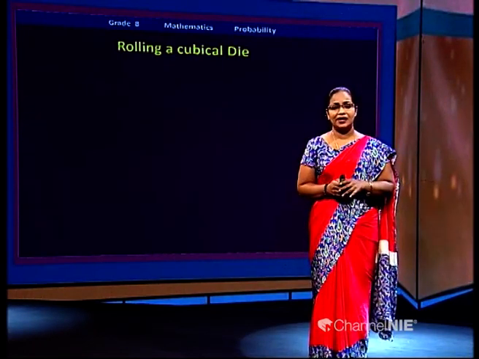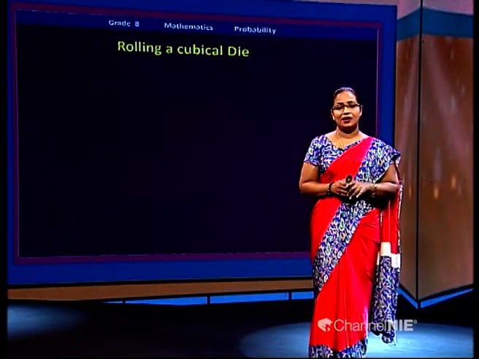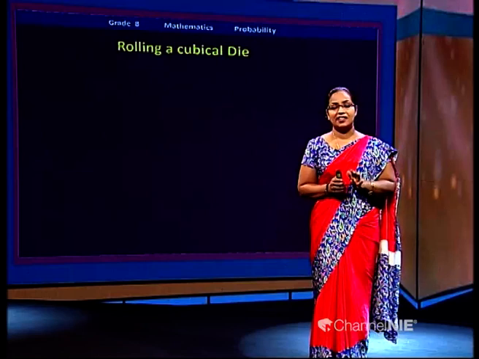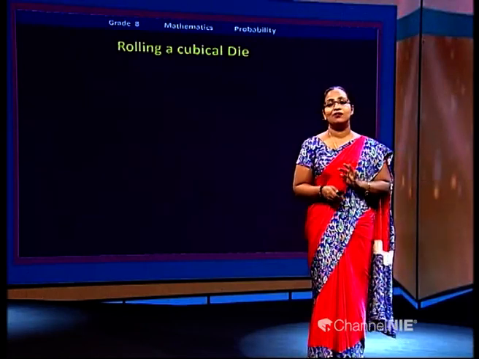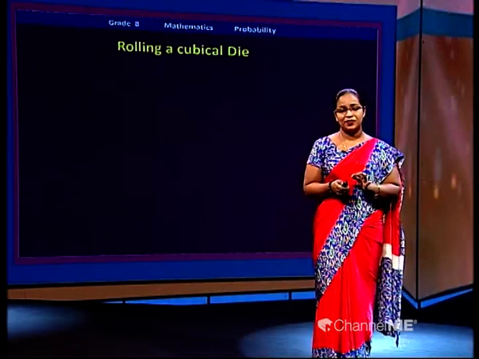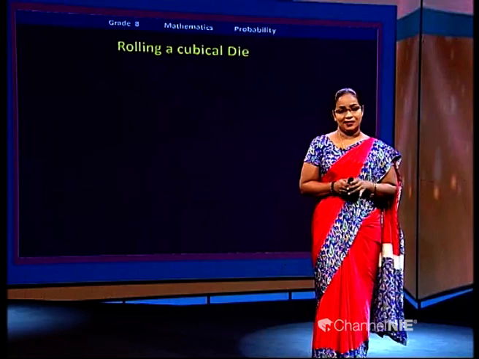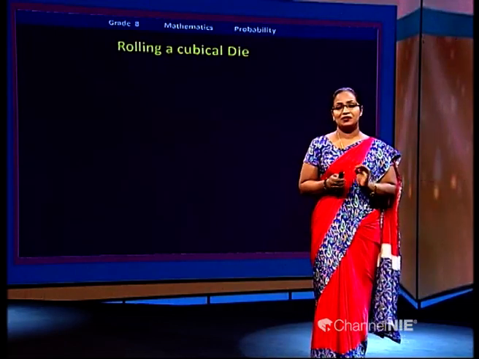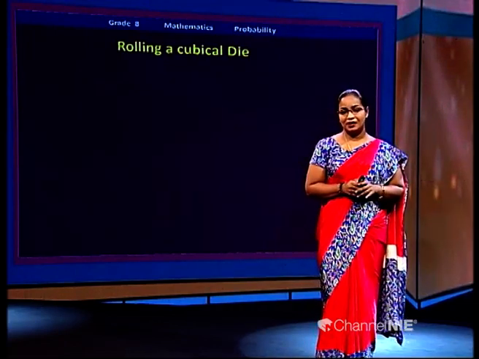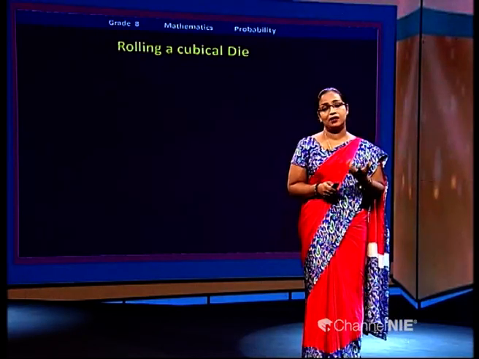This is not the die you play with for Sinhala New Year, where you change the sides and make some side fall, and if you play the 2-5 game you bid some coins or money, then you change the cubical die to get number 5 so that you will win. This is not like that.